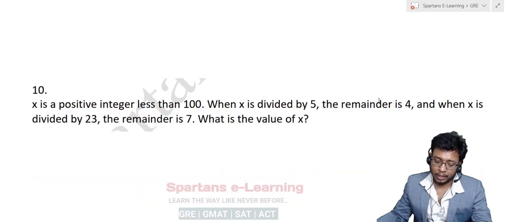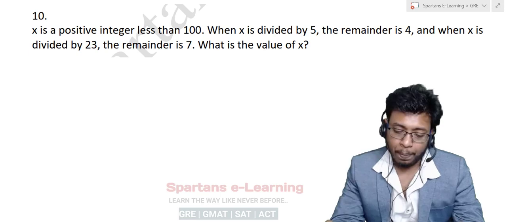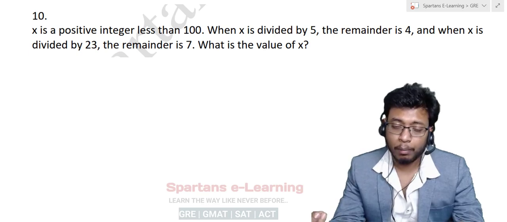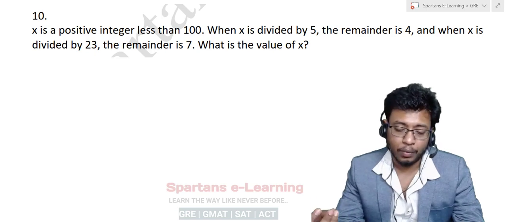Now let us solve our 10th question. X is a positive integer less than 100. When x is divided by 5, the remainder is 4. When x is divided by 23, the remainder is 7. What is the value of x?